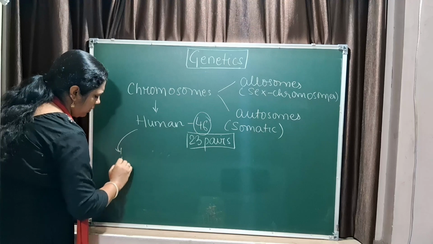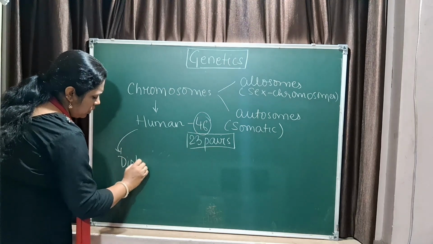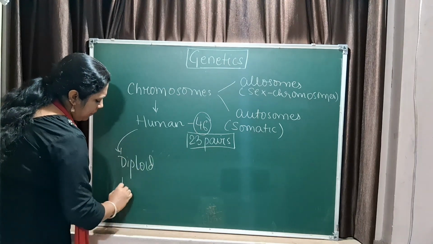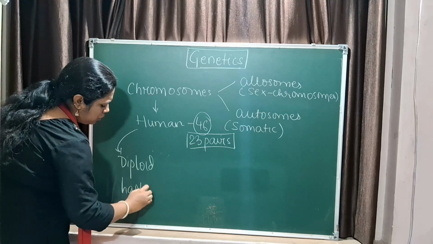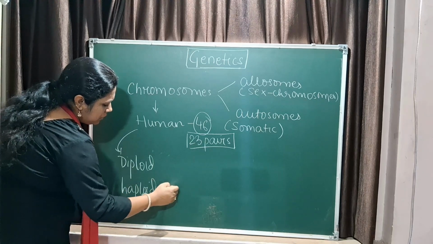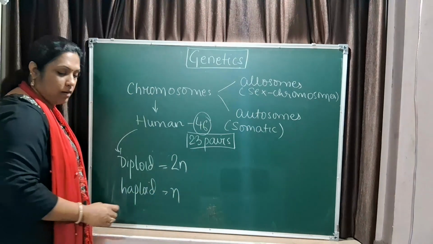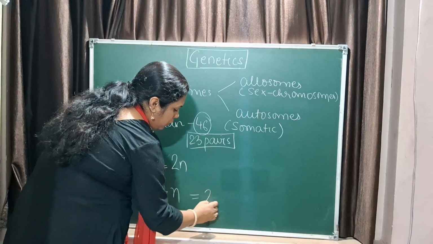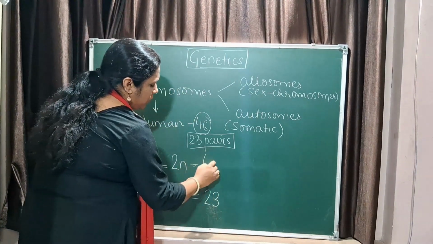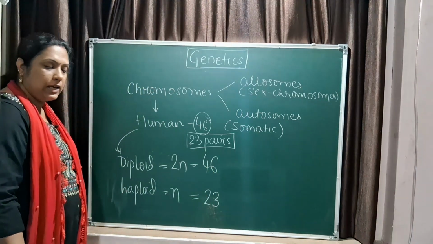We all are diploid, that is we have two sets of chromosomes. Haploid means half set of chromosomes or one set of chromosomes, which is denoted as N. So diploid will be denoted as 2N. For us, the N value is 23. So 2N becomes 46. Is that clear?